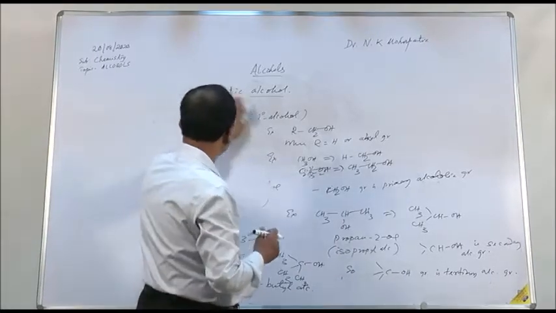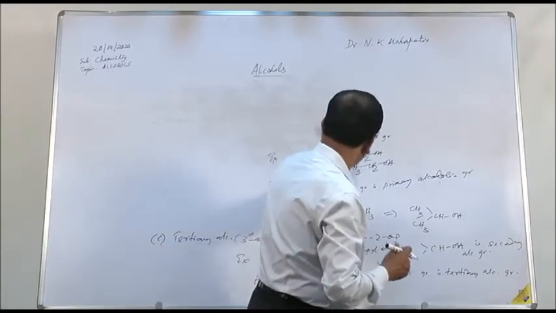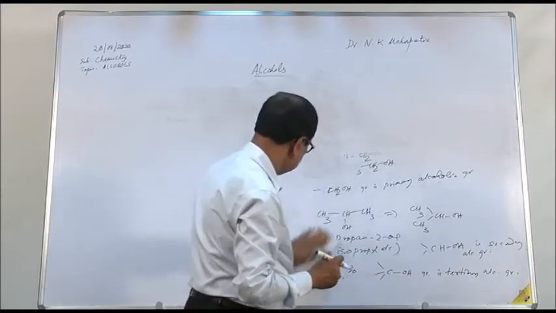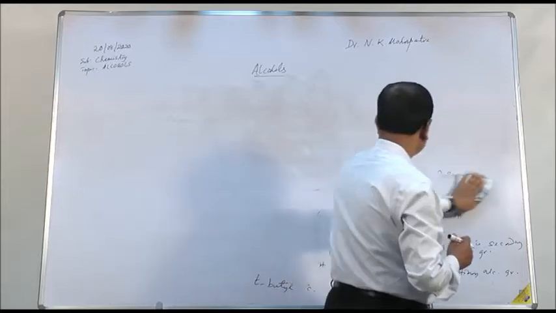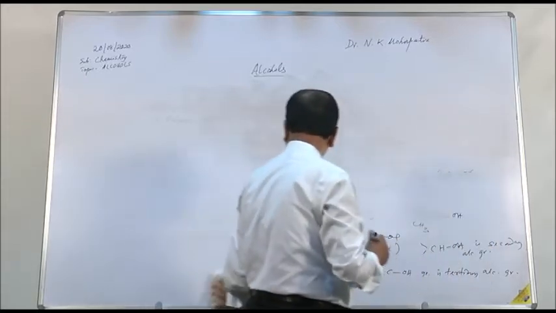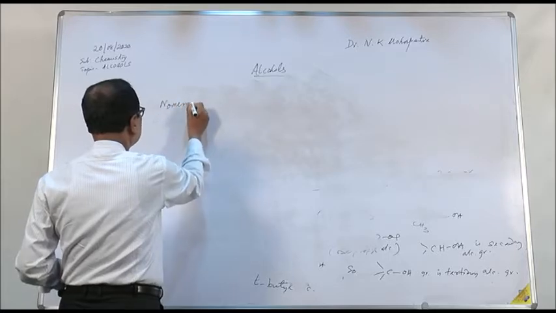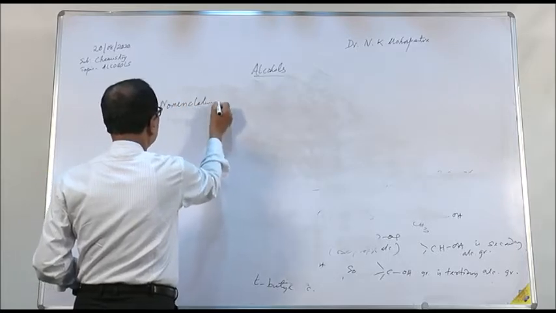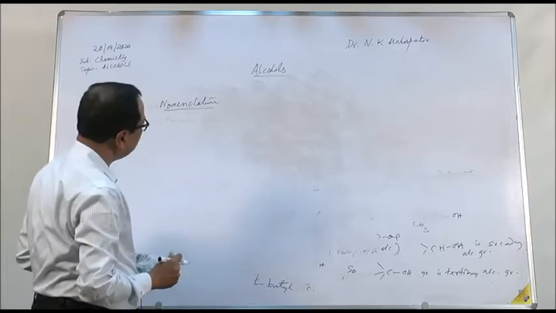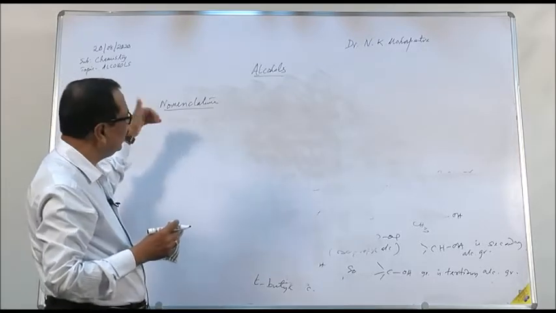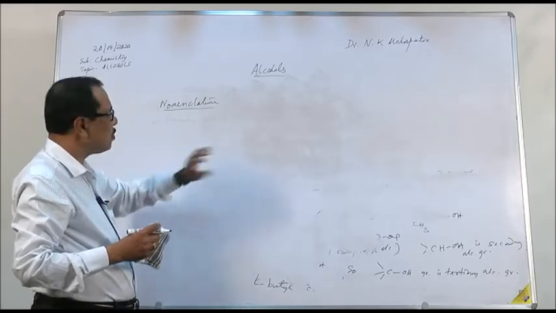Now let's come to the nomenclature of alcohol, monohydric alcohols nomenclature. As you know, organic compounds are primarily named in 2 different ways. One is called common naming, another is called IUPAC naming.